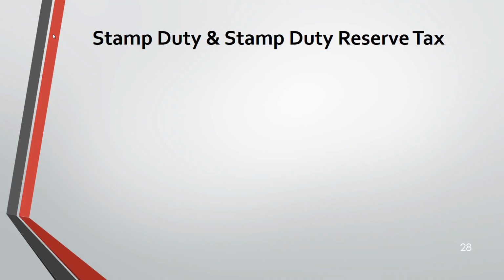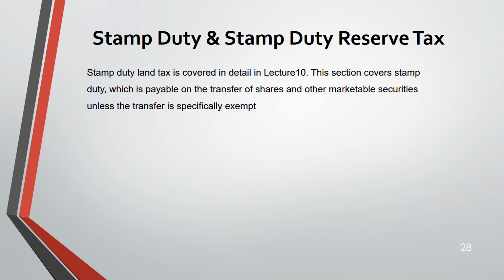The last part of this lecture: stamp duty and stamp duty reserve tax. So we have finished the shares and securities part. Now we are moving on to stamp duty. And stamp duty is very easy, very small. It is similar to stamp duty land tax. The only thing is the rates and the disposals on which it is taxed are different, but the principle is the same. Stamp duty land tax was covered in lecture 10. This section covers only stamp duty.